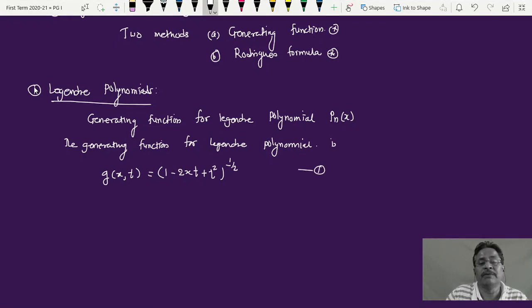This is a generating function. This function generates all the Legendre polynomials, either P0 of x, P1 of x, P2 of x.